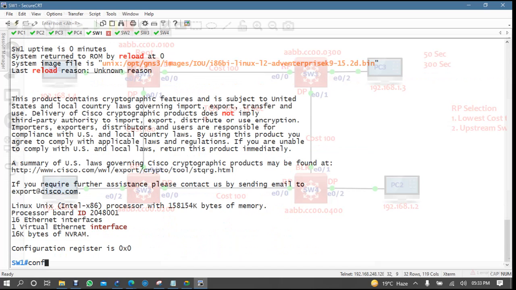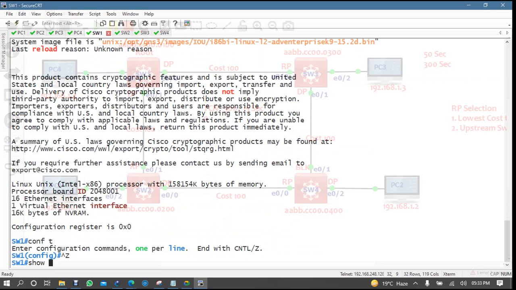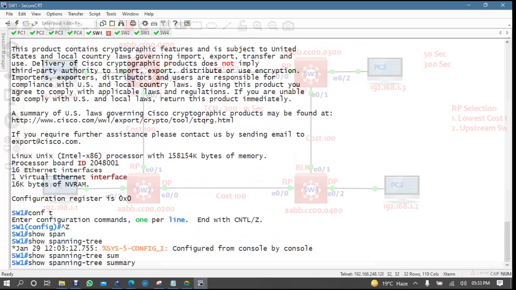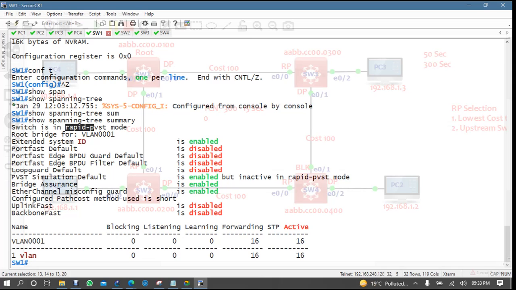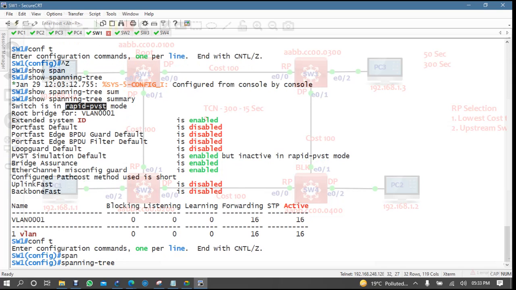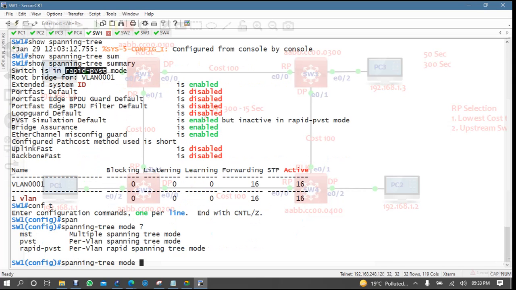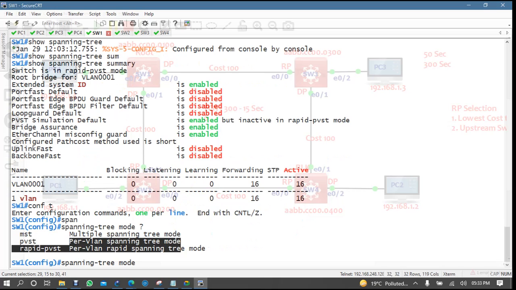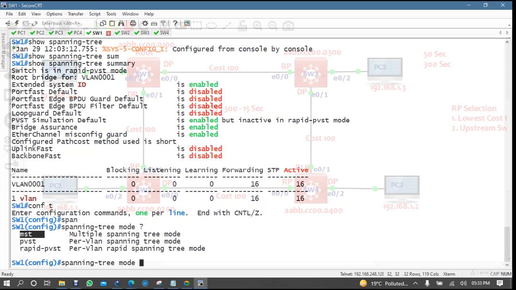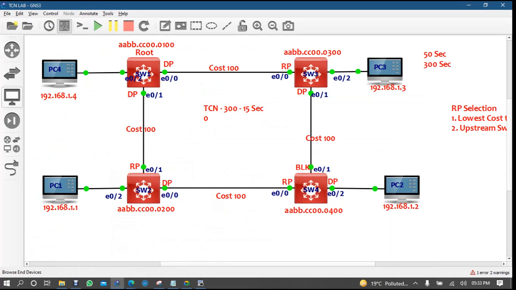We can check like this: spanning tree summary. See, it is supporting rapid PVST. But if I want to change my mode, spanning tree mode question mark, PVST for VLAN spanning tree. I don't know this. Maybe I have another switch with 15.6 or something like that. I saw it last time, I have that.